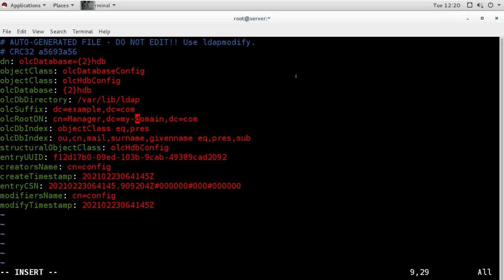And then in the next line we also have the domain name here. So I will also change this to example.com. Then when you see the other lines, the domain name is not there, so it is okay now. So what we have done is we have changed the default domain name, my domain, the sample domain name, to our domain name example.com.